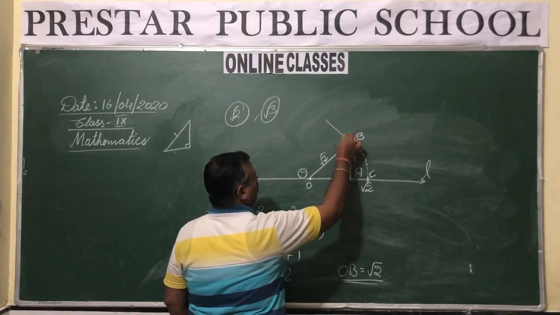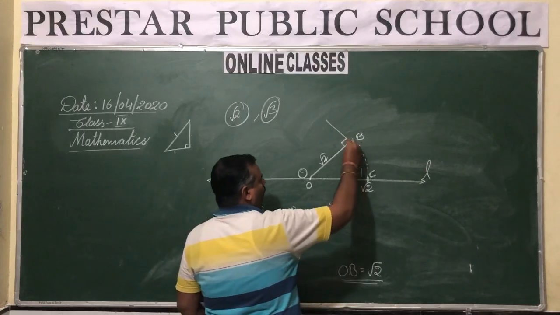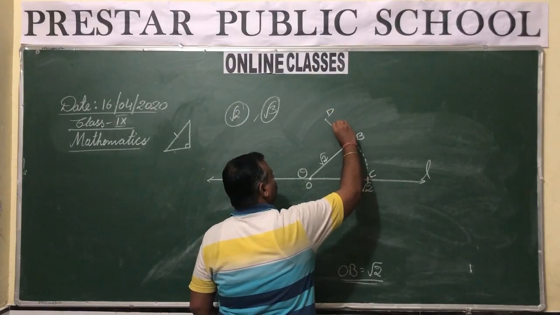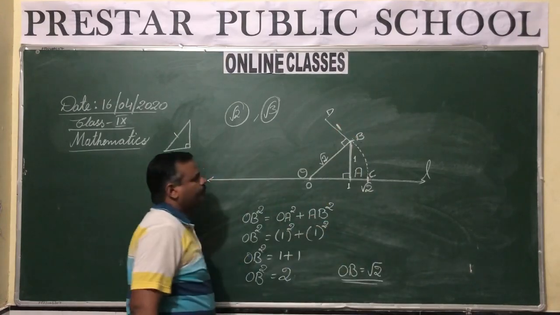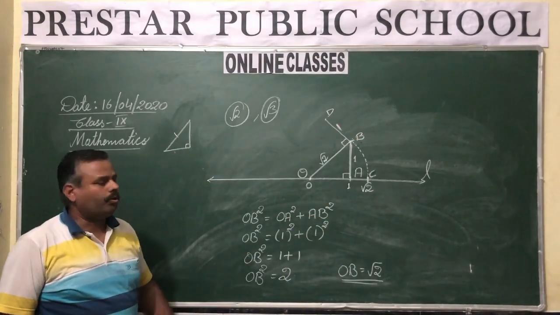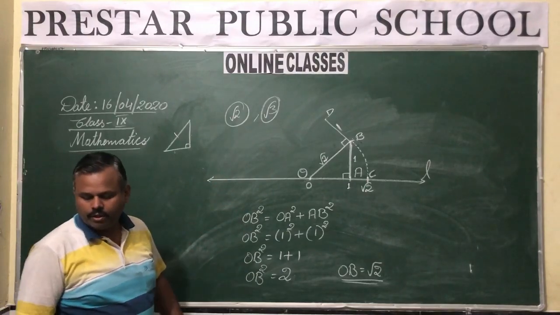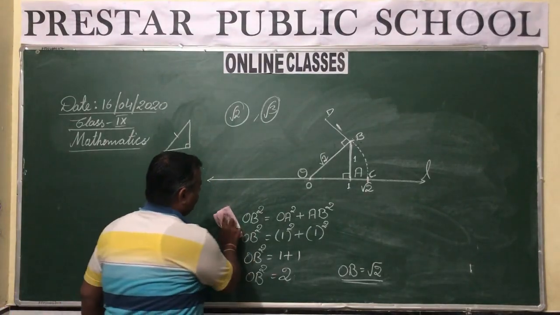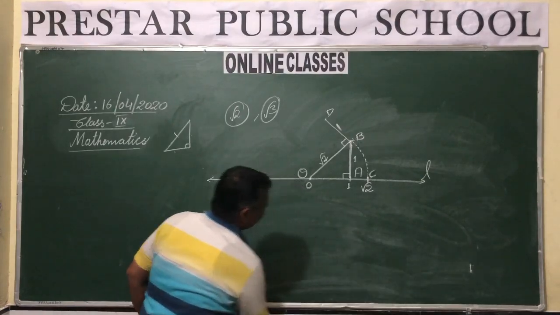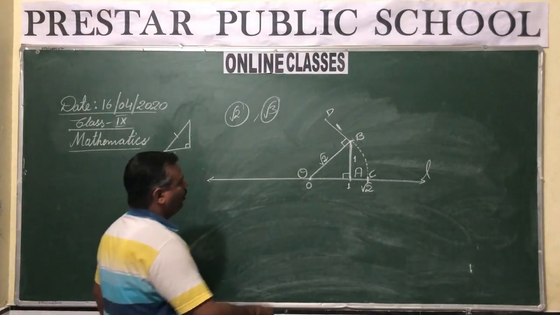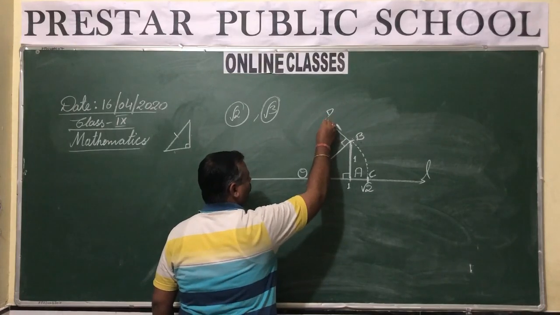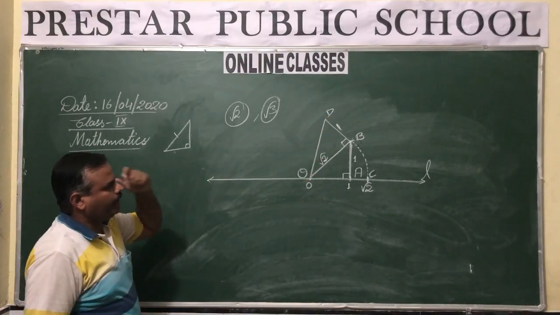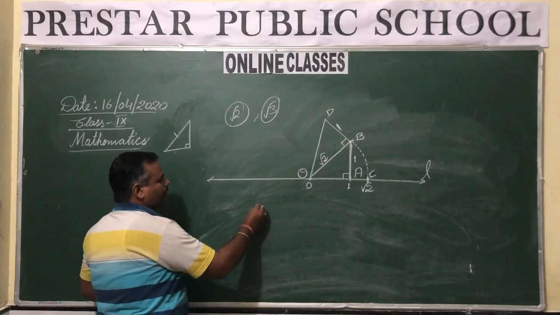You will draw a perpendicular at point B, and of what length? The same unit length. You are going to draw BD as the perpendicular of unit length. Now when you draw this of unit length and join OD, you again get a right angle triangle, that is triangle